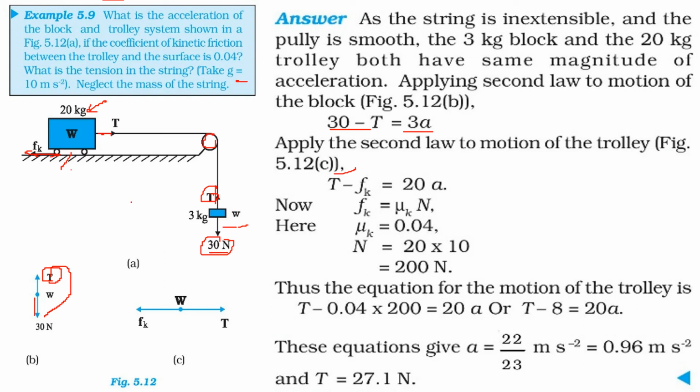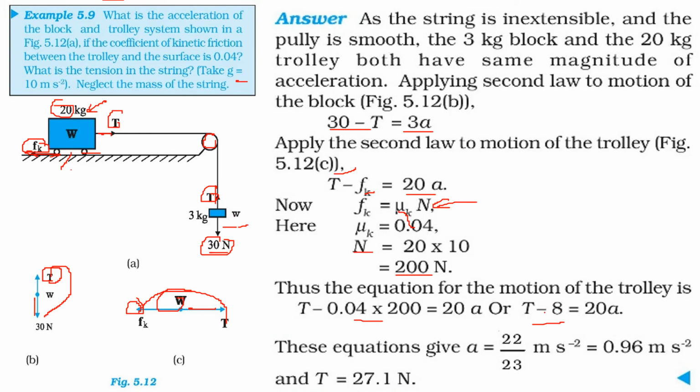In this case, we have tension here, which is this one. Fk is opposing, and this is 20 kg. So T minus Fk will be equal to m into A, and mass in this case is 20 kg. So T minus Fk will be 20A. And we know Fk is equal to mu k into N. Mu k is given as 0.04. Put it here. N will be simply 20 into 10, that is 200 Newton.